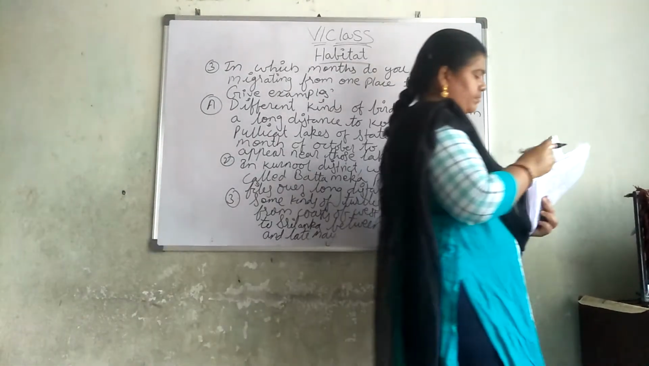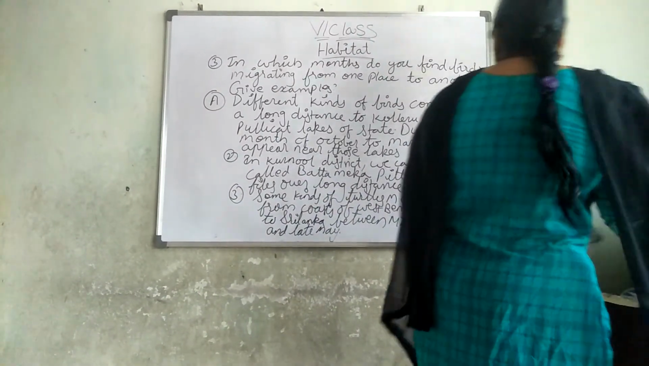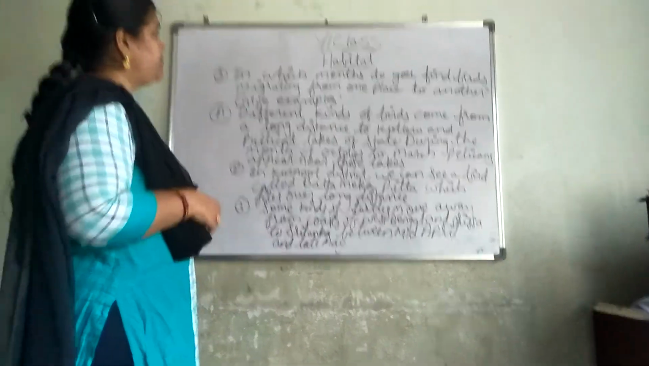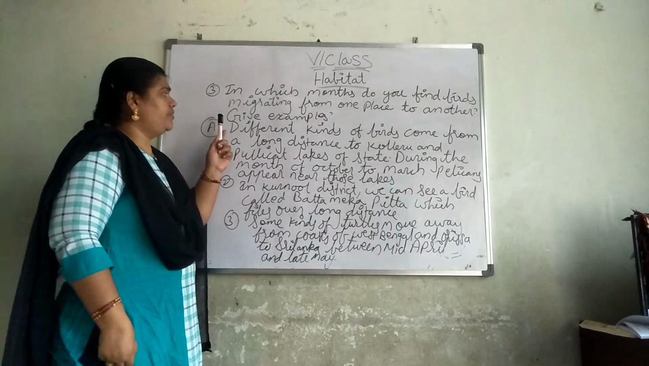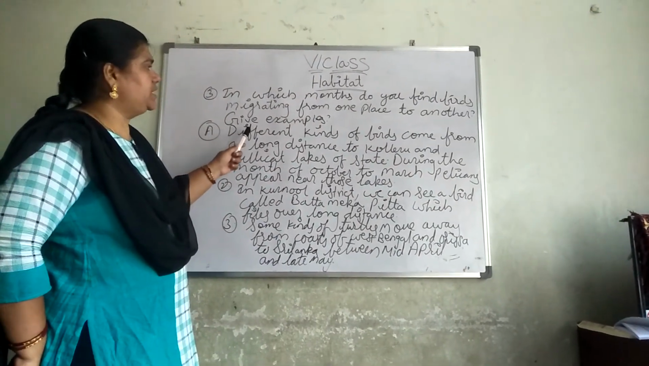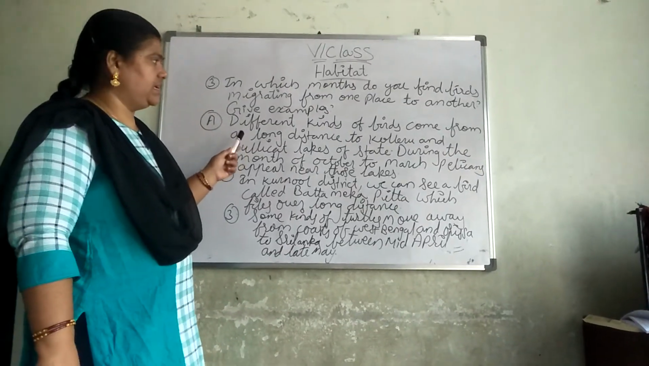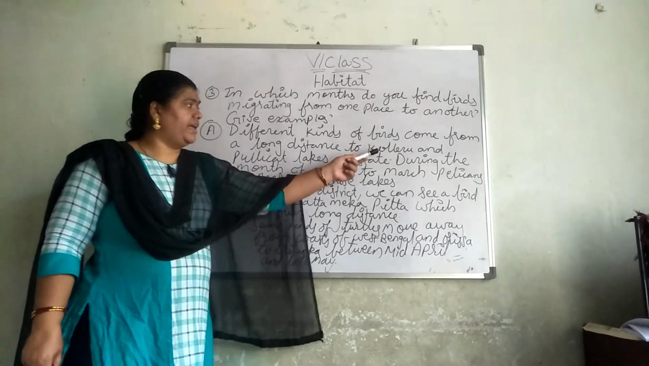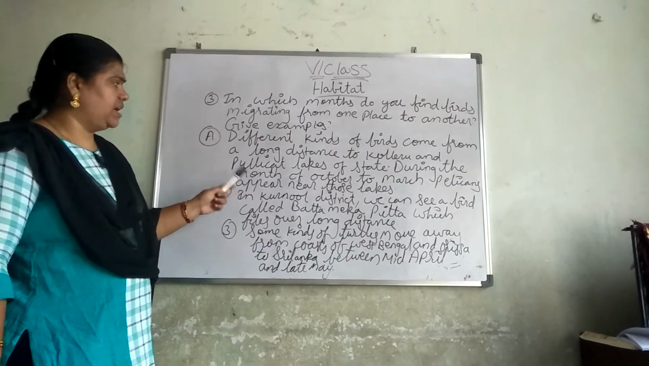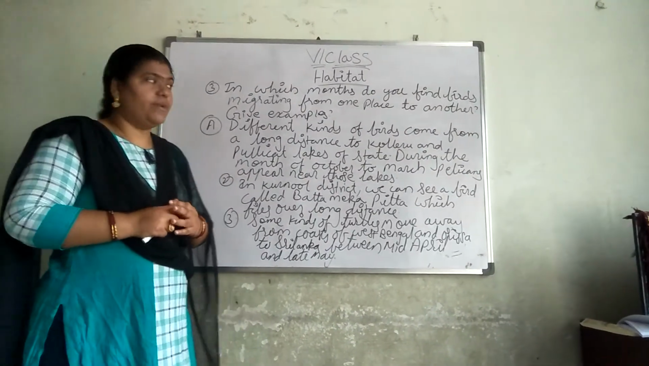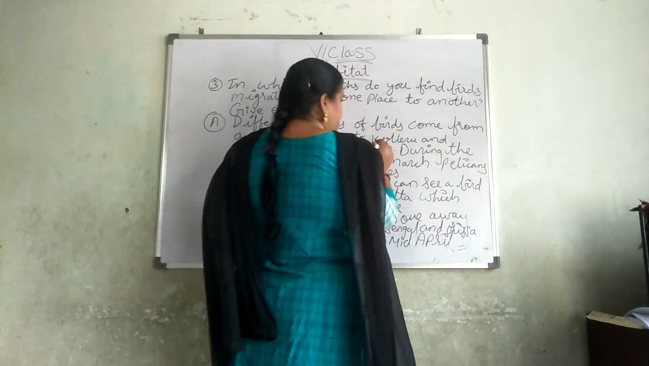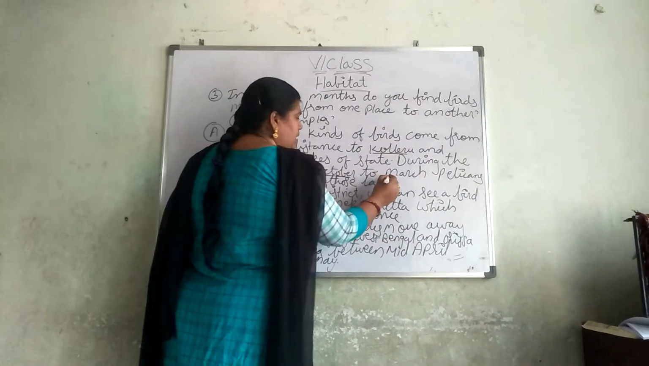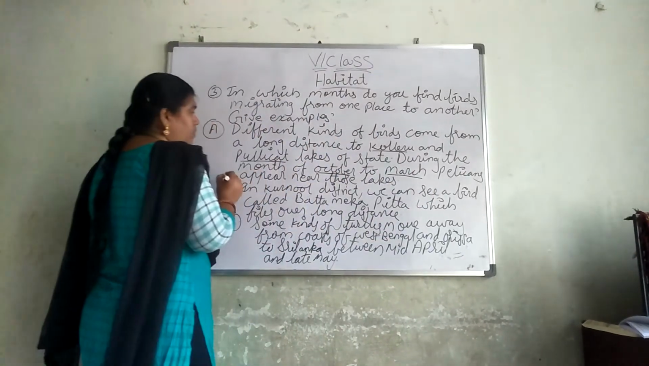So see here, how and where the birds migrate. In which months do you find birds migrating from one place to another? Give example. Different kinds of birds come from long distances to Kolleru and Pulikat lakes. What are the two lakes we are having? Kolleru and Pulikat lakes of our state during the months of October to March. You have to underline the very important Kolleru and Pulikat lakes. Then what is the month? October to March. What are the birds?